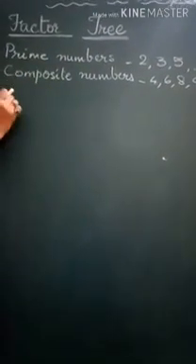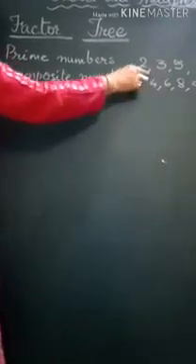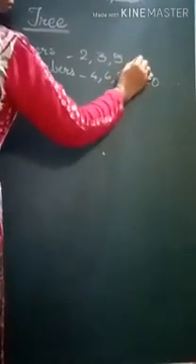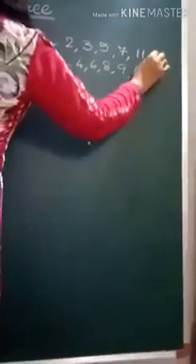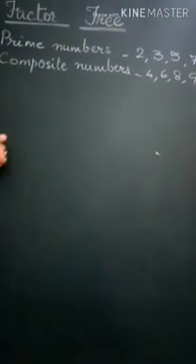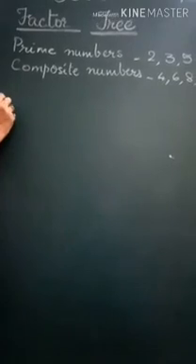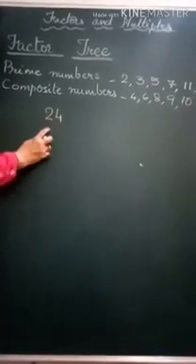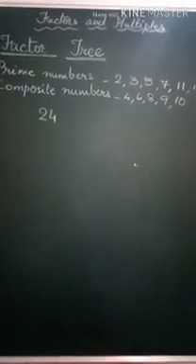Now when you are making a factor tree, you have to use only prime numbers. So let me complete this list at least up to 10. So next prime number is 7, then 11, 13, and we have a long list. Now let's try to make a factor tree. Suppose you have to make a factor tree of 24. Factor tree means you have to find the factors of 24.